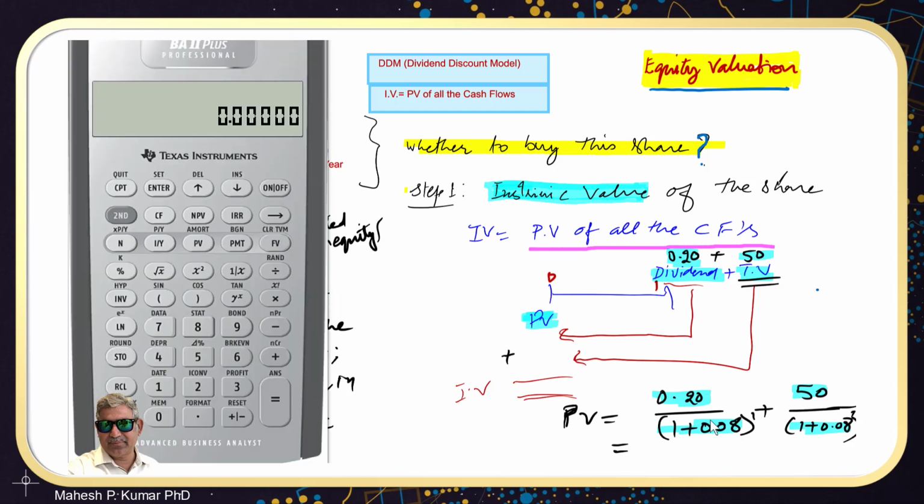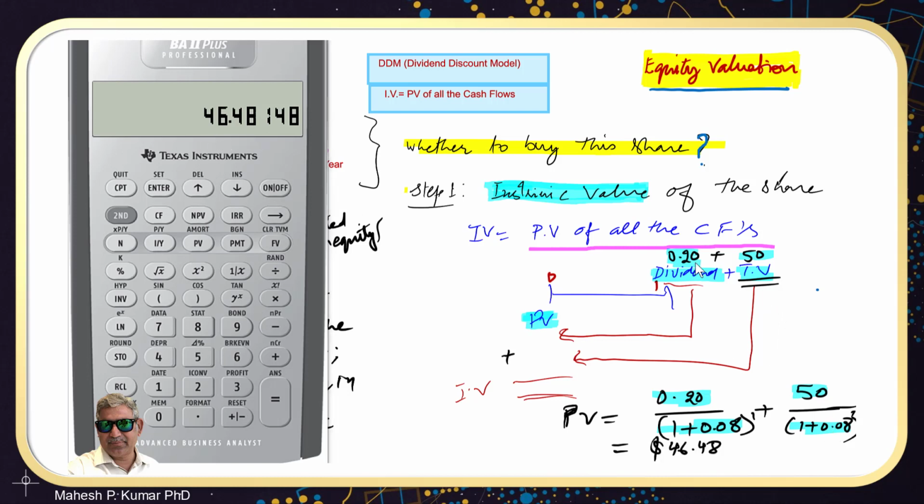If you want to literally do it, it would be 0.20 divided by 1.08, that gives us this number, and we will add that to the first memory slot, store 1. And then the second one is 50 divided by 1.08. This gives us this number, which is the present value of the $50 that would be realized after 1 year by selling the share. So we will store that in the second memory slot. So recall 1, add to that recall 2. So the total is 46.48.